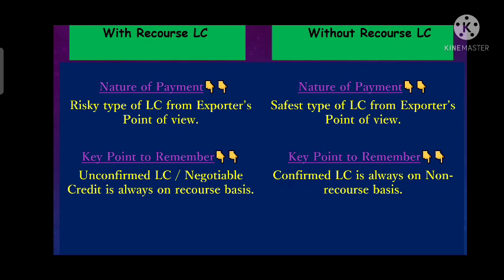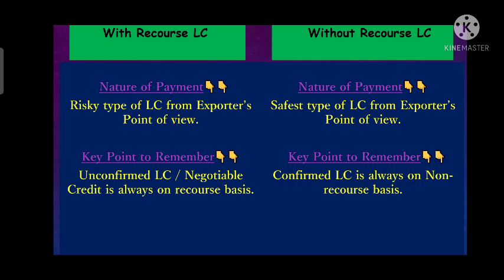Nature of payment in with recourse LC is that it is the risky type of LC from the exporter's point of view. Why is it risky for the exporter? Because here the exporter submits an undertaking to the negotiating bank that if the issuing bank fails, then he will return the whole money along with interest. So it is risky for the exporter, no? Here it is risky for the exporter that he has to return the whole money which he has received from the negotiating bank. Along with that, he has to pay the interest portion of that.